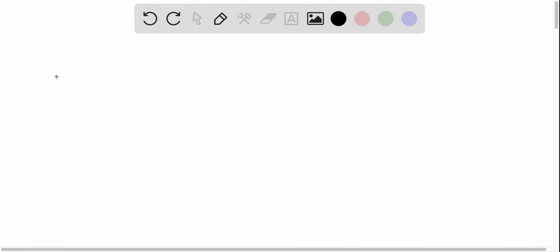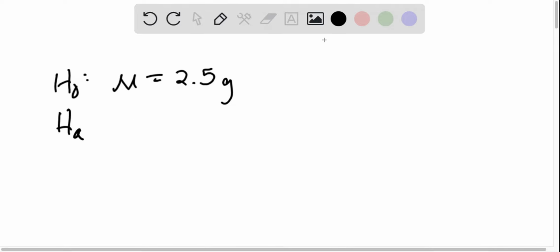The specification of the US Mint is that the mean weight of the pennies is 2.5. The unit of measurement is grams. And we want to find out if we have evidence for these coins that are dated after 1983, if that mean is different.